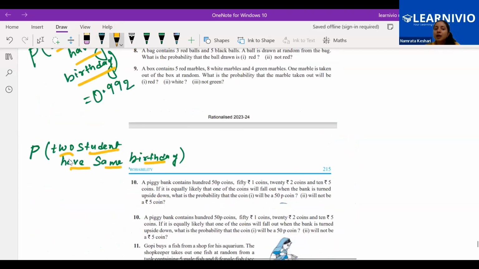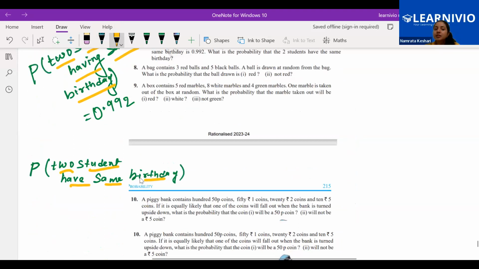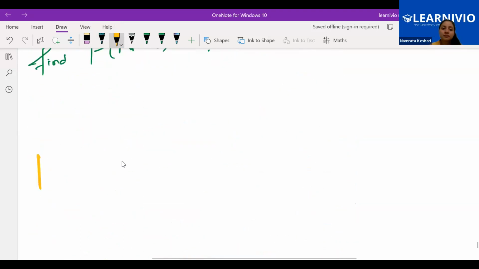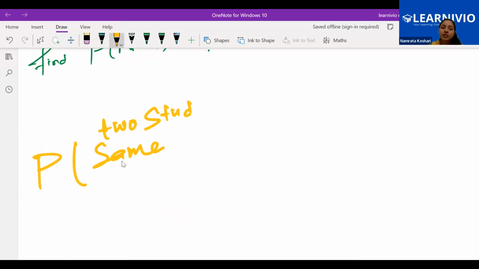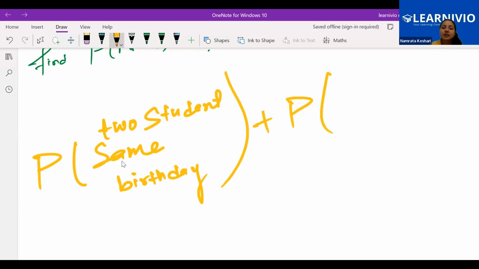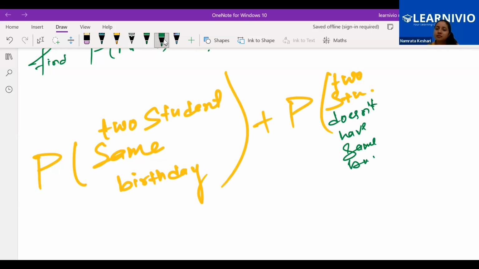How to find the probability that two students have the same birthday? The probability that two students have the same birthday, plus the probability that two students don't have the same birthday, is equal to 1.